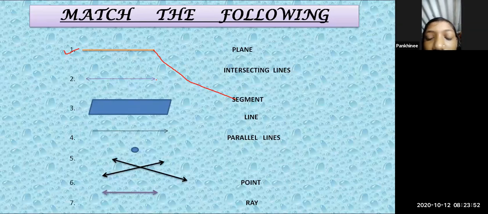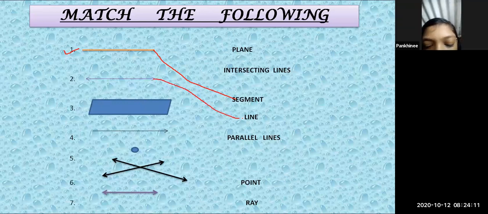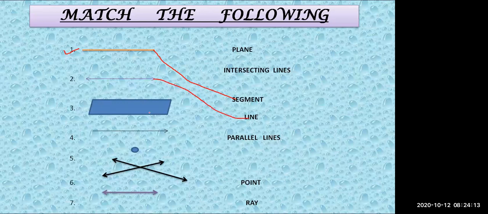Because lines have arrows on both sides. Very good. So lines have arrows on both the sides, so we can say it is a line. What is the third one?